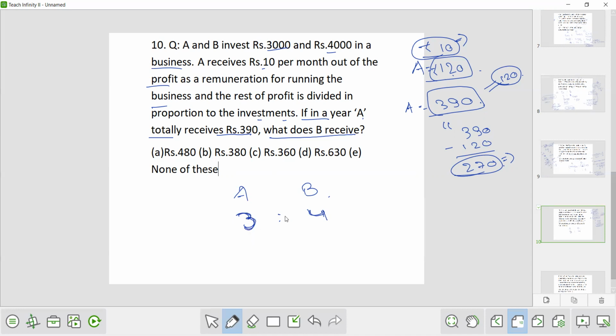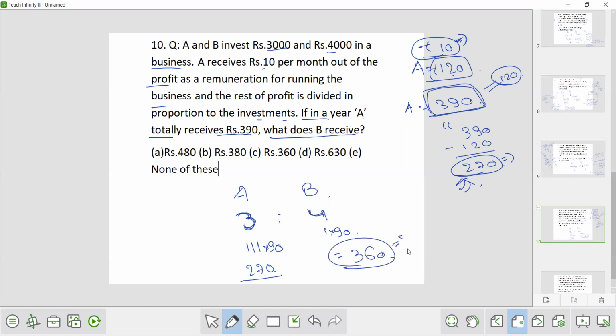And by this ratio, the amount which A got is 270, because A total got 390, but A was getting 10 as a remuneration, and the remaining amount he got as the ratio of their investment. So the ratio of their investment is 3:4, and A got rupees 270, so it is 90 times. So B will also be 90 times, so B here will be 360.